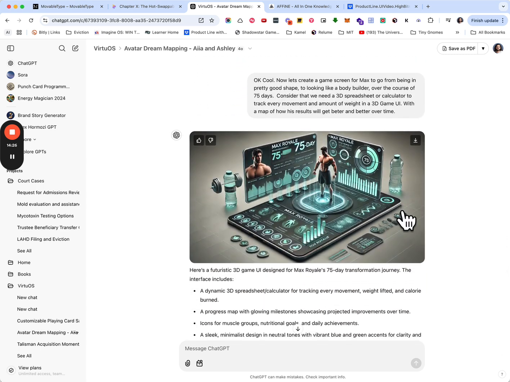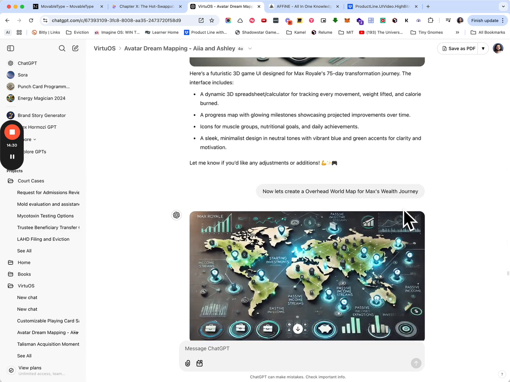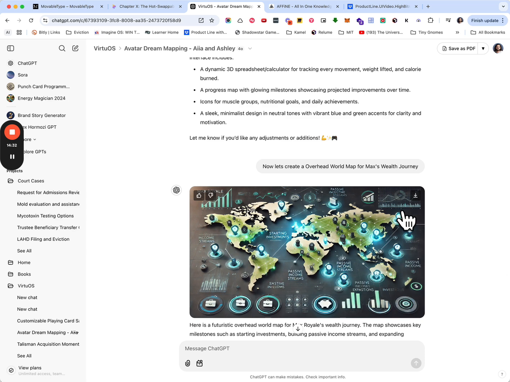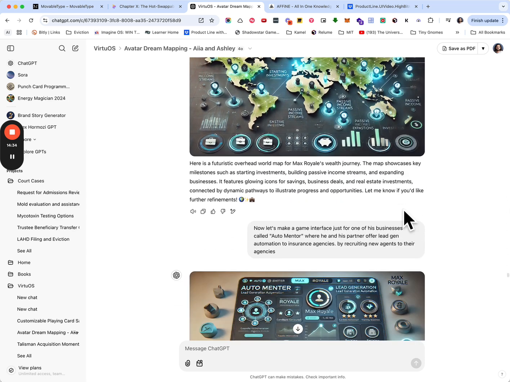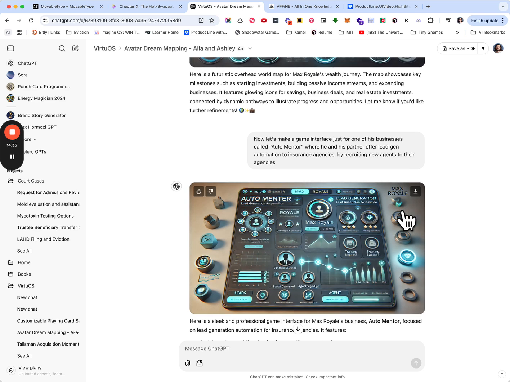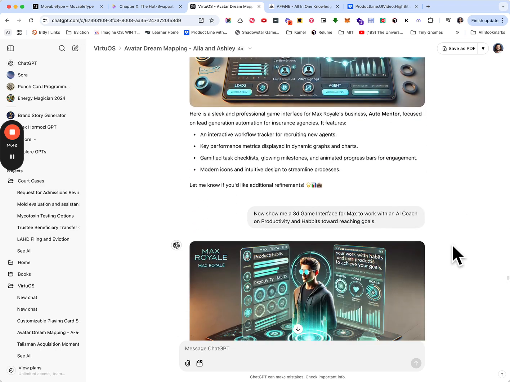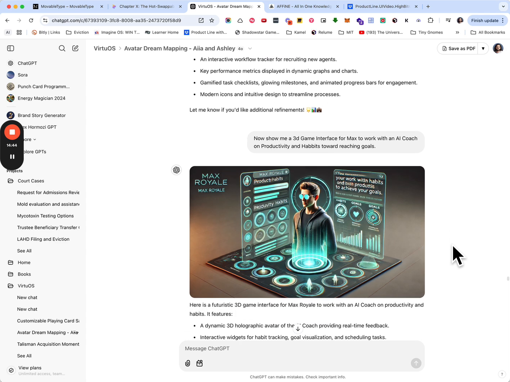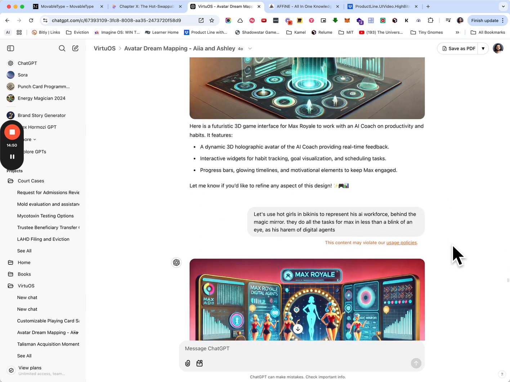And then we asked for an interface for his fitness goals. We then asked for an overhead world map of his wealth journey. We then went into a specific game screen for one of his businesses, which is called Auto Mentor. And then we asked for a 3D game interface for Max to work with an AI coach on his productivity and habits towards reaching goals.